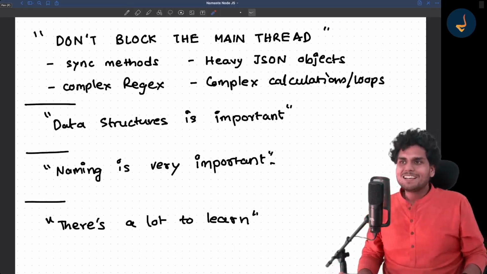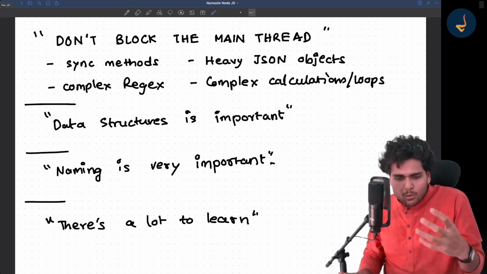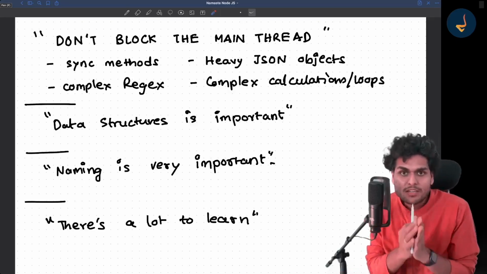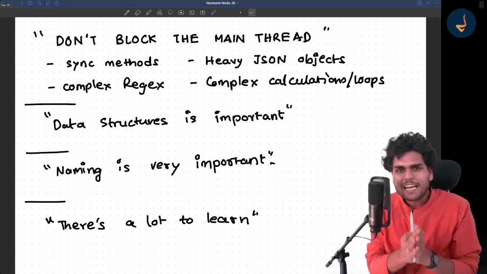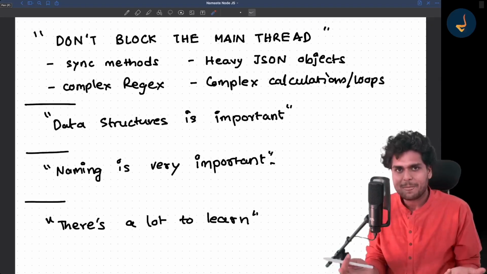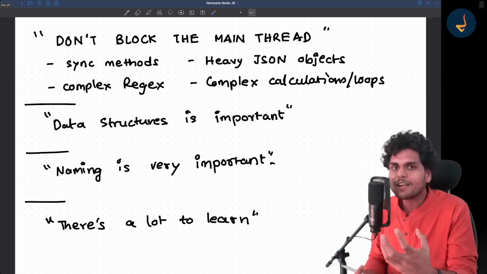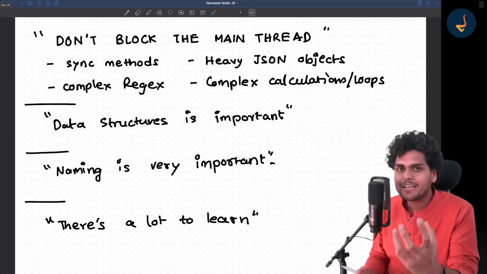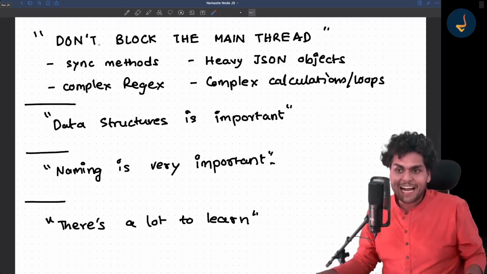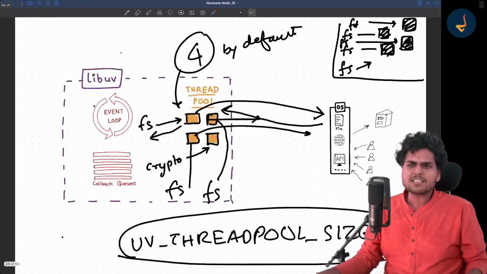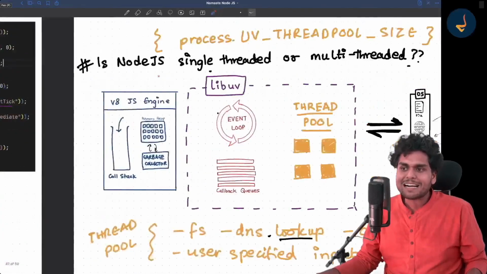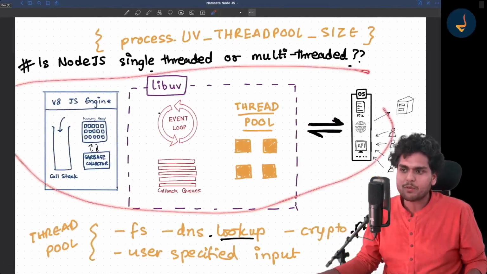But as a teacher, I want you to go one or two levels deep and understand what is happening behind the scenes. That is what this course was all about. Writing Node.js code, making a server, making APIs is easy stuff. The more complex thing is how things are working behind the scenes. That is what makes you a great developer. So that is why I have taken so many episodes. I can just move to coding, why not? But I have taken so many episodes to teach you how everything is working inside Node.js.